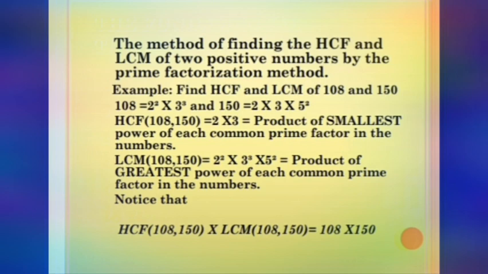And 5 is another prime factor present there, that is 5 square. So the LCM is the product of the greatest power of each prime factor in the numbers. That gives you 2 square into 3 cube into 5 square. So 2 square is 4.